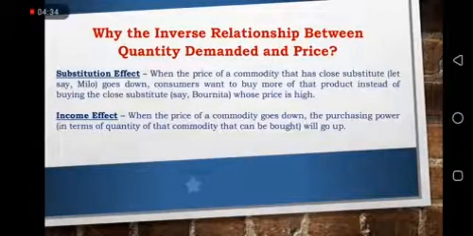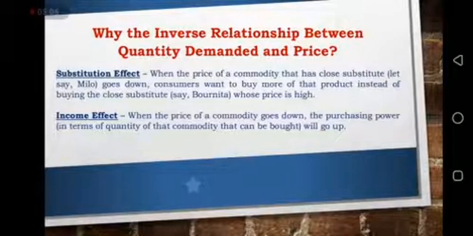The second one is income effect. When the price of a particular commodity goes up, the purchasing power of a consumer will go down. For instance, if you could buy 10 bags of rice for 70,000 naira before, and now the price of a bag of rice has increased to 25,000 naira, definitely, you cannot buy 10 bags again with 70,000 naira.